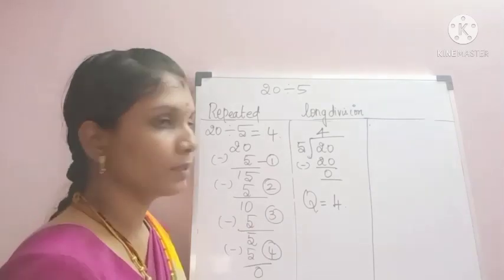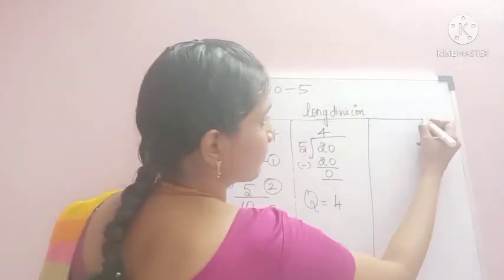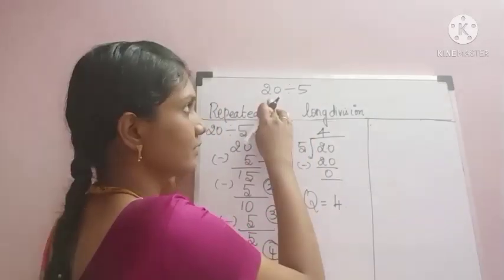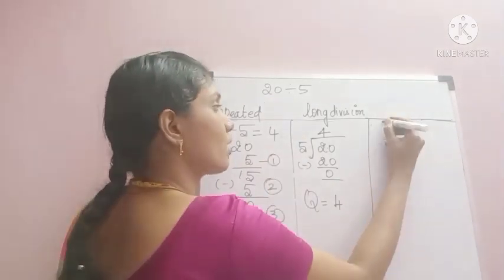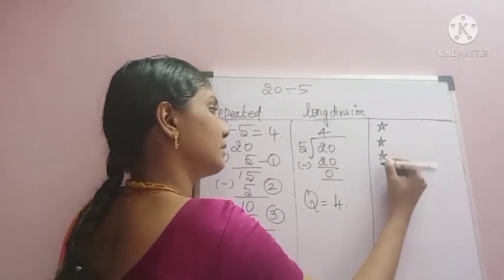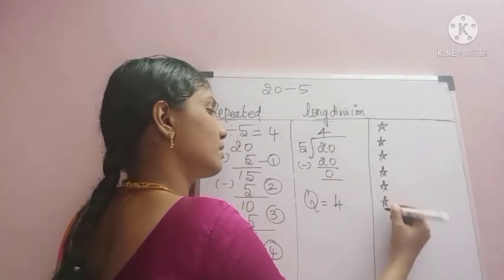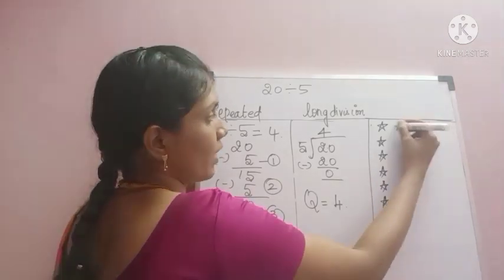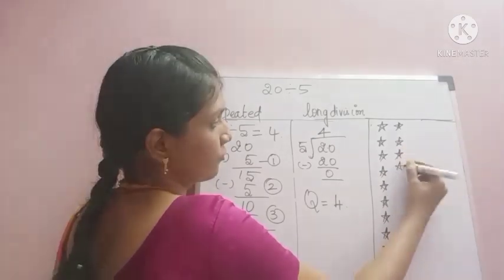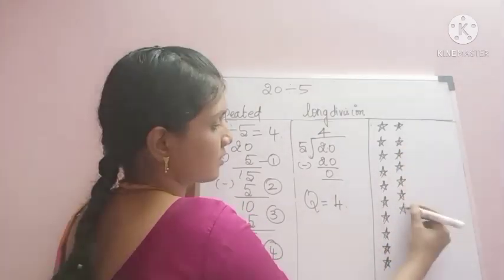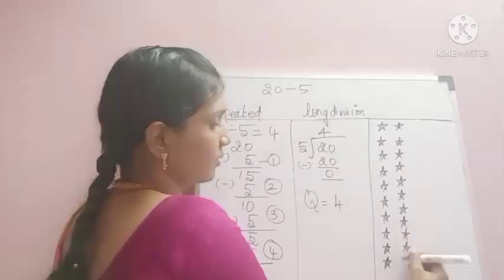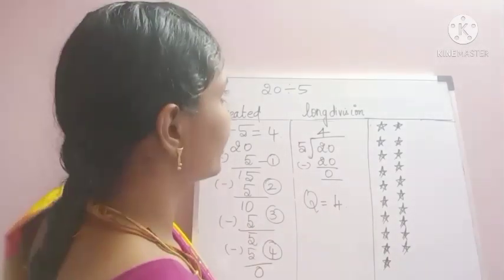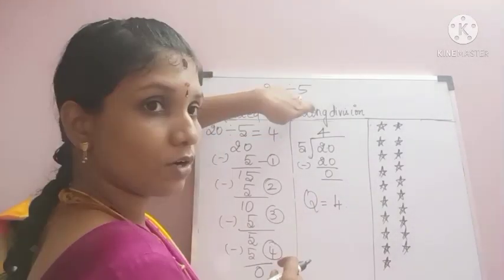See, the third method we will implement is the grouping method. That is making the number in terms of equal groups with the help of the divisor. Here in the place of dividend we have 20. So I'll make 20 stars here. 1, 2, 3, 4, 5, 6, 7, 8, 9, 10. Now we have completed 20 stars. Now we are going to make groups of 5 each.